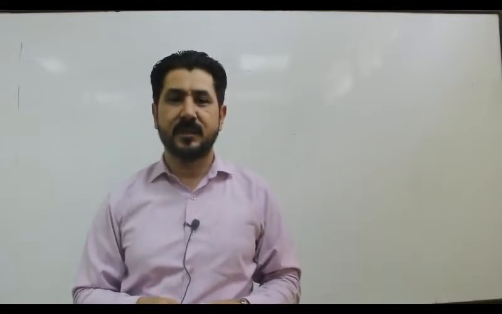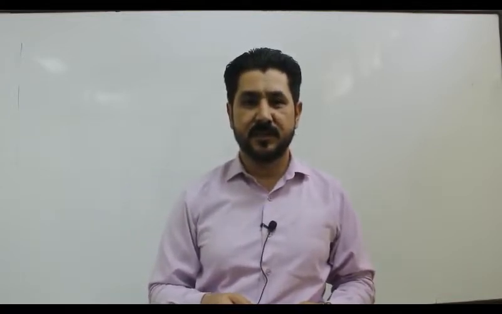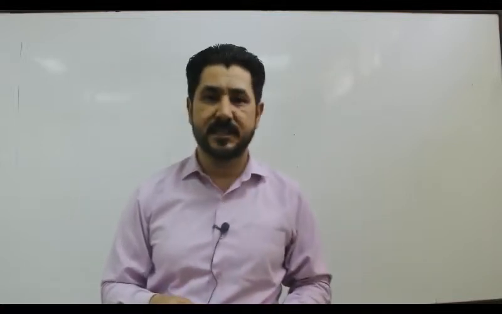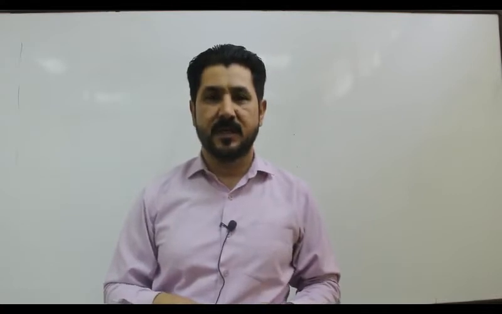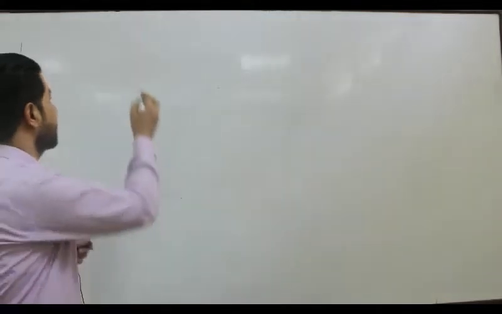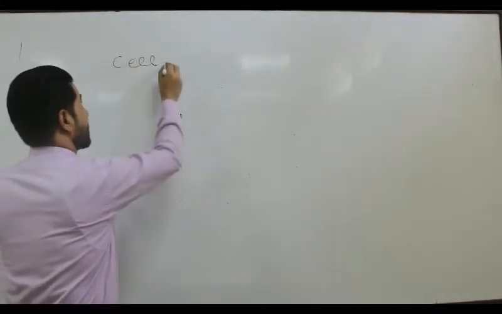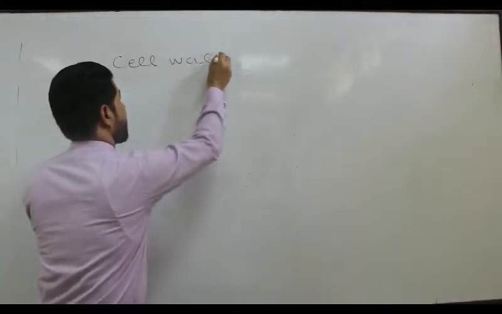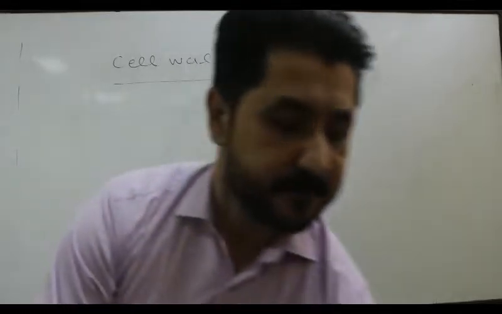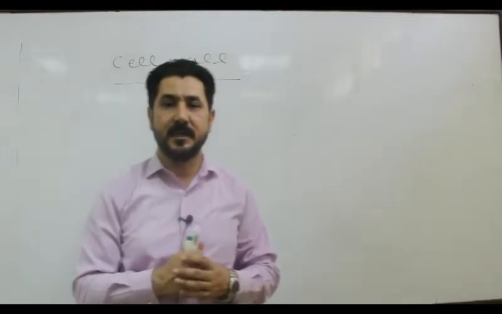So we will follow the new syllabus of the KP secondary education, and we will start from chapter number one, that is the cell structure and function. The first topic in this chapter is the cell wall. Cell wall, as the name indicates, is the wall of the cell.